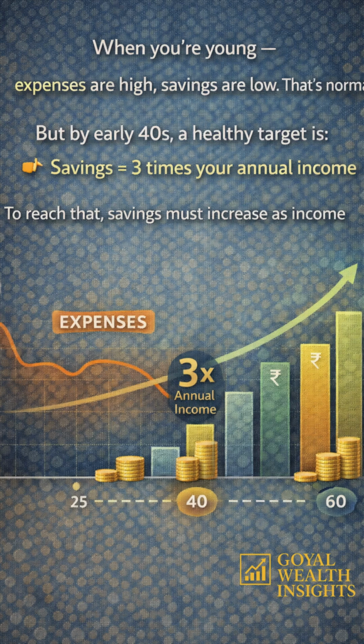Also, age plays a very important role because at a young age, our expenses are very high and we can't save much, which is very normal. But by our early 40s, a healthy target is that savings should be three times our annual income. To reach that, savings must be increased as income increases.